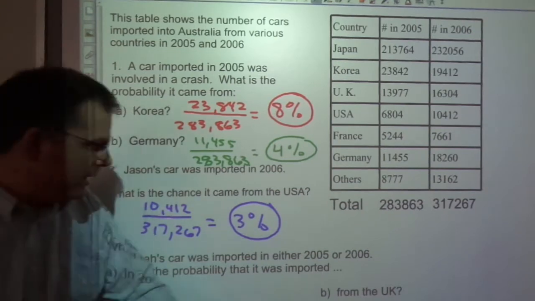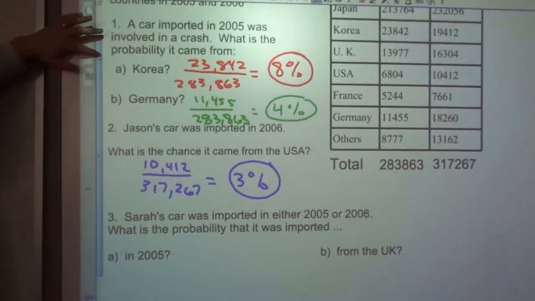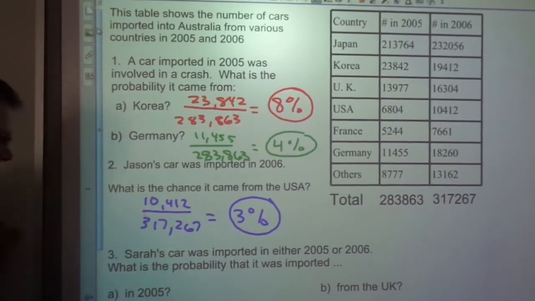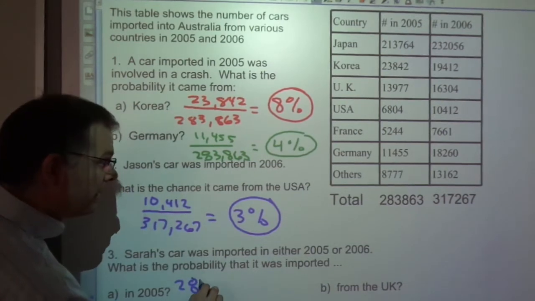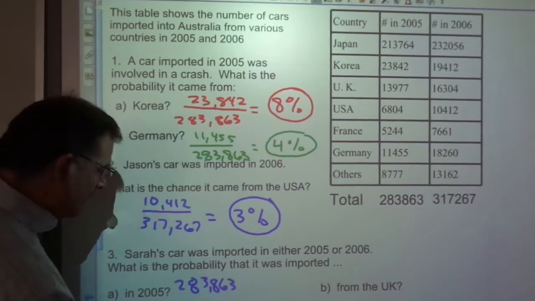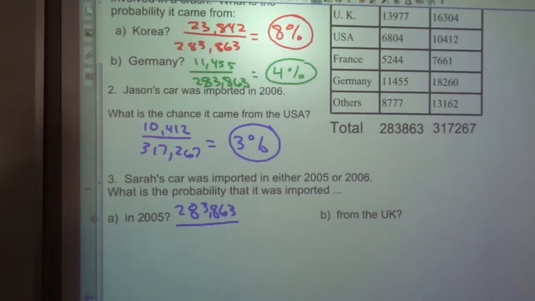Sarah's car was imported in either 2005 or 2006. What's the probability it was imported in 2005? Okay, well, how many 2005 cars? There were 283,863 out of the total of 2005 plus 2006.